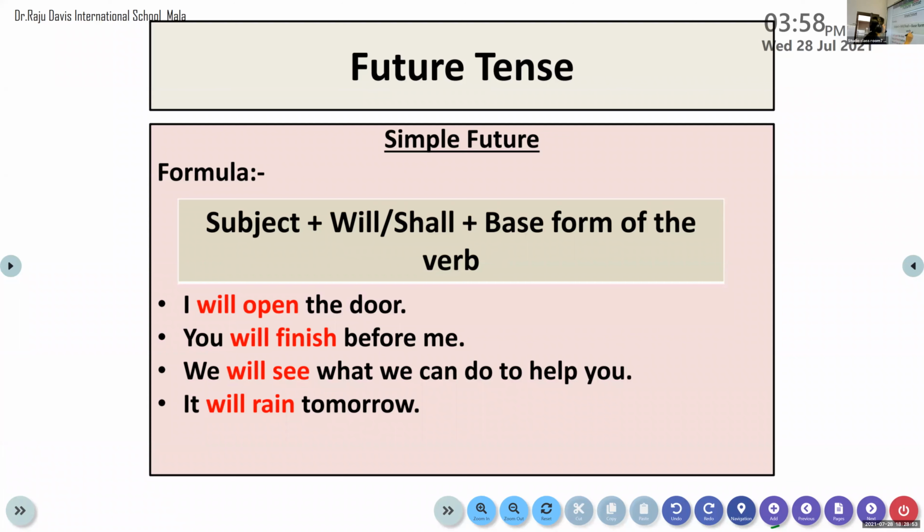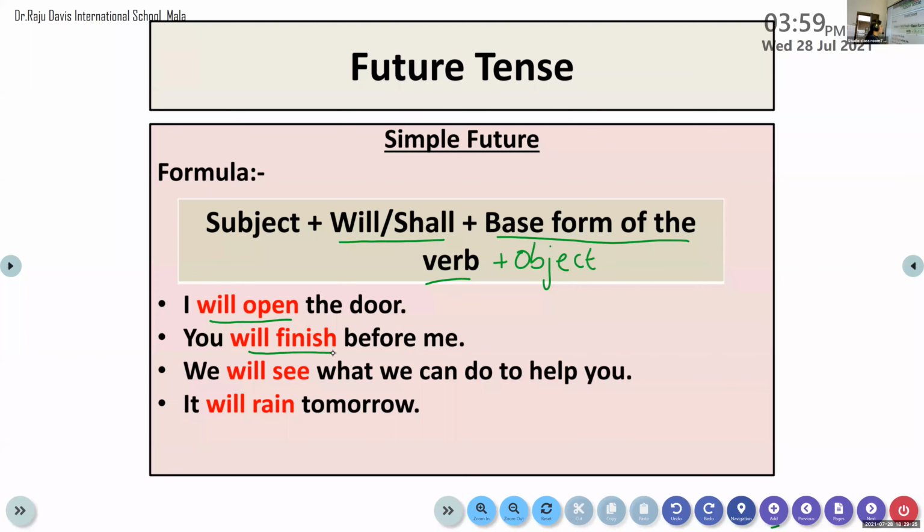Simple future tense, the rule for constructing a sentence in simple future tense: subject plus will or shall. Will or shall are said to be modal auxiliary verbs. So we can use only the base form of the verb plus object. Subject plus will or shall plus base form of the verb plus object. I will open. Open is the base form of the verb. I will open the door. So will plus base form of the verb indicates that this is an example for simple future tense.